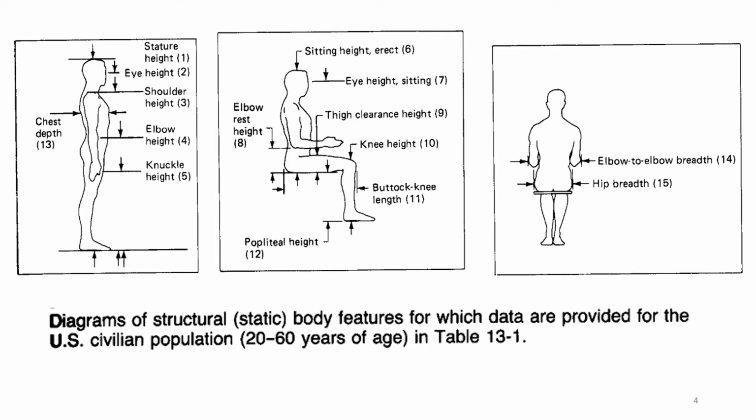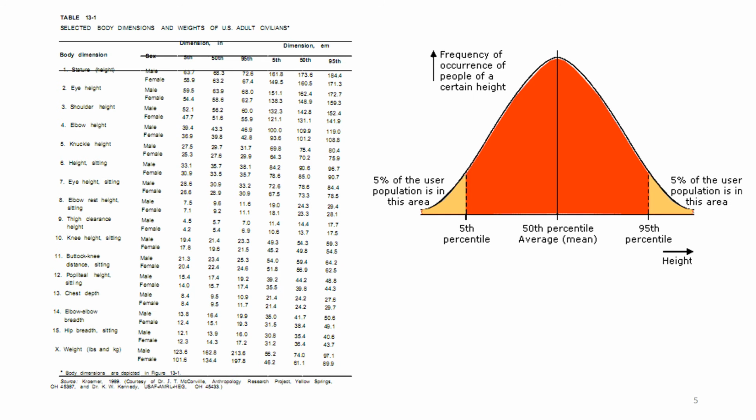It shows a table: selected body dimensions and weight of US adult civilians. As per that survey, the different body dimensions are laid down here. The first column is dimension in inches, and the second one is dimension in centimeters. This is cm, not em. This data is taken for both male and female. You will see that three different values are given both in inches and in centimeters, that is the 5th, 50th, and the 95th percentile.